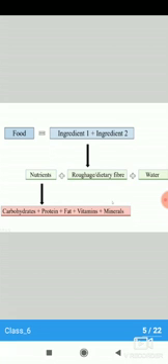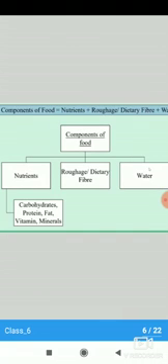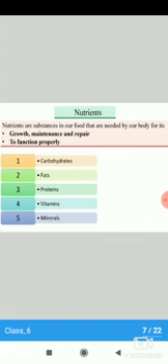Now, we know that nutrients, dietary fibers and water are components of food. We will now study each of these components separately. First we will study about nutrients. The food we eat has some chemical substances called nutrients. Nutrients are essential components that provide nourishment for proper growth and development of our body.